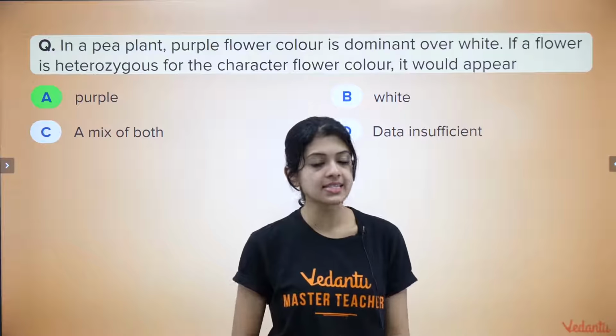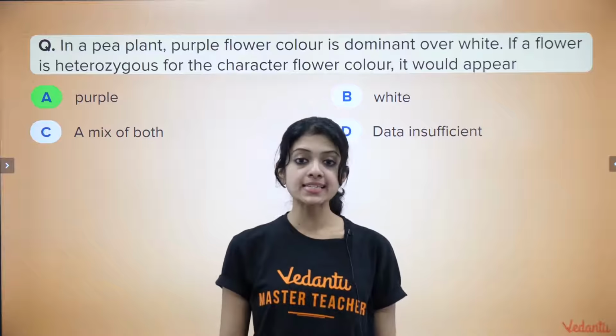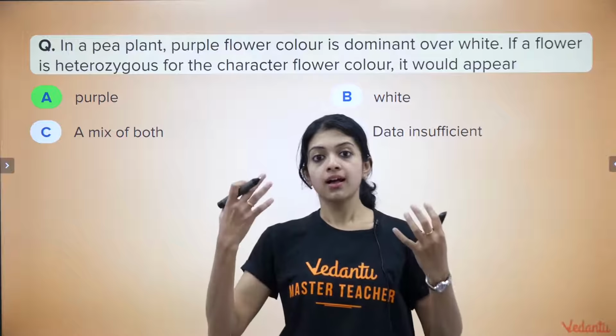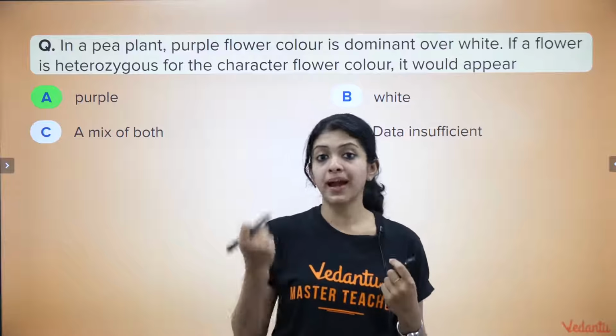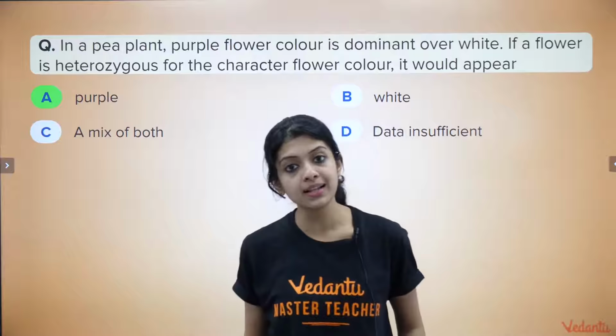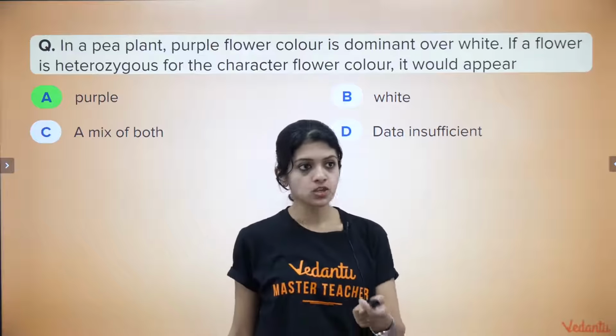And your answer is purple. Heterozygous would certainly mean that the phenotype would be the one that is coded by the dominant allele. And here it's given very clearly that purple is dominant over white. So obviously that will be what is expressed.